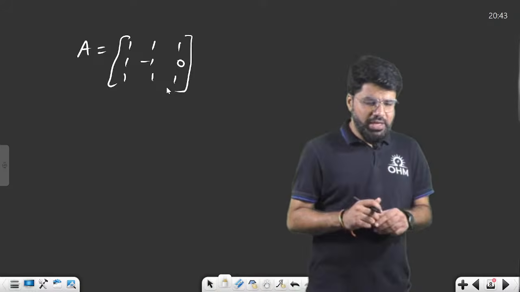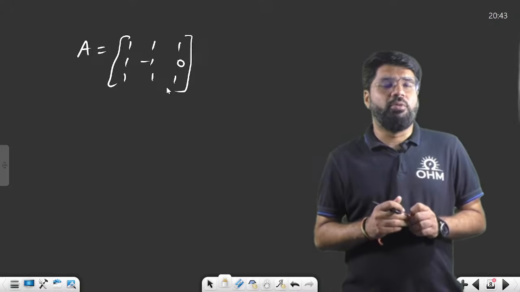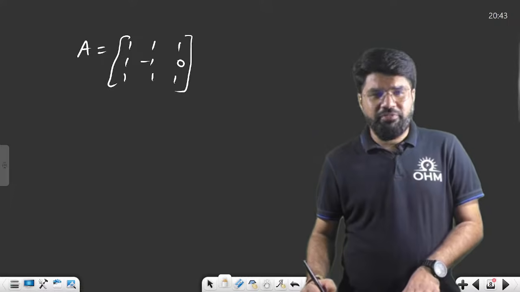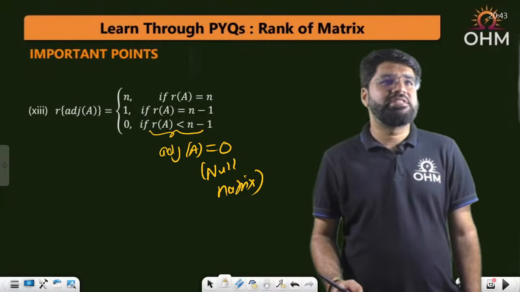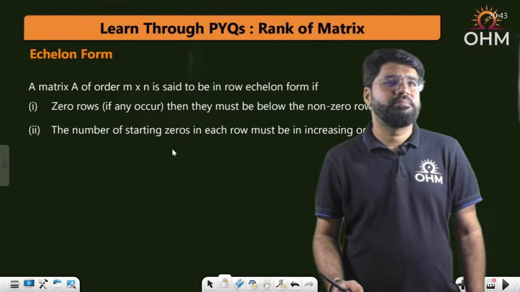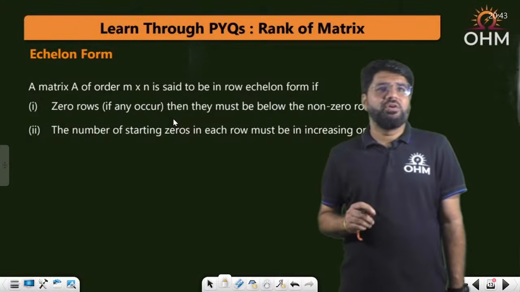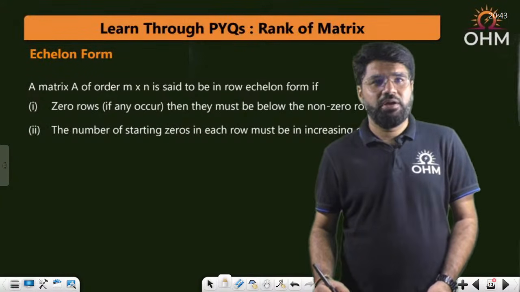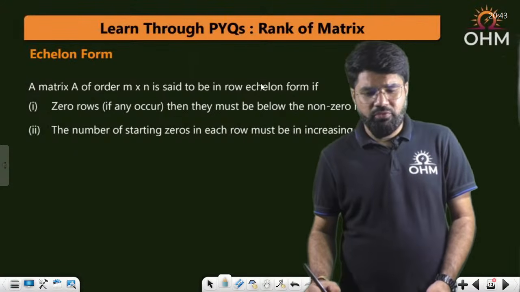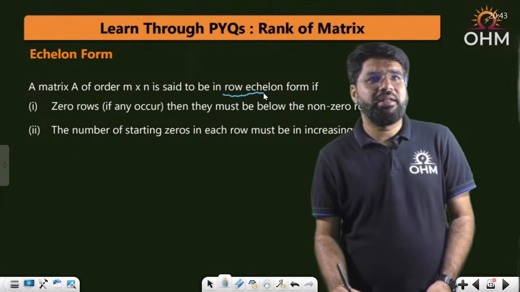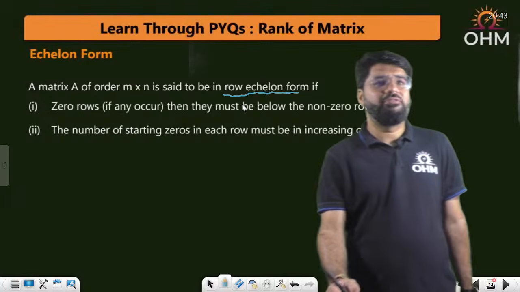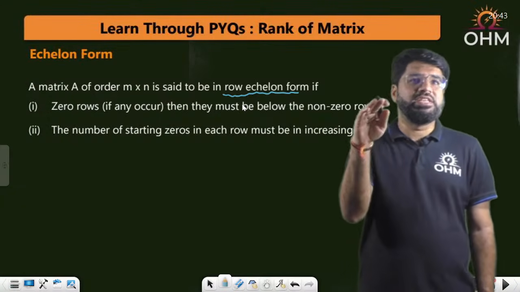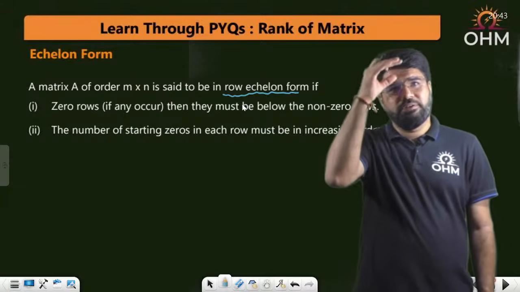Now see, what do you mean by echelon form? Let me define the echelon form and then let's understand with this same example. A matrix is said to be in echelon form, specifically row echelon form. We mostly define it in terms of row echelon form. A matrix is said to be in row echelon form if zero rows, if any, by chance the matrix has a row of zeros, it should be at the last.